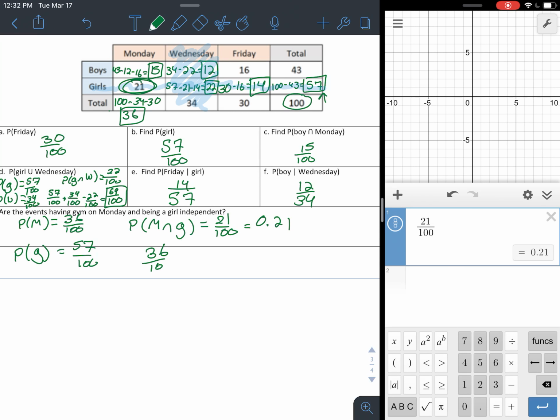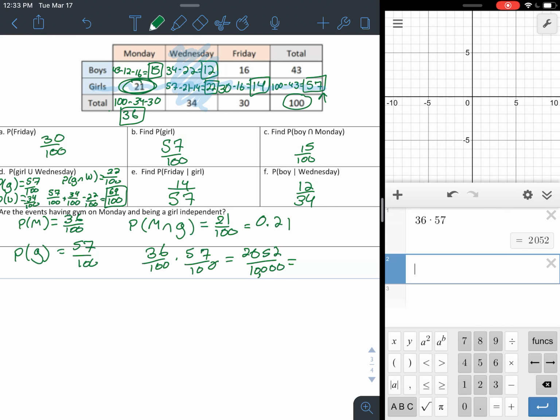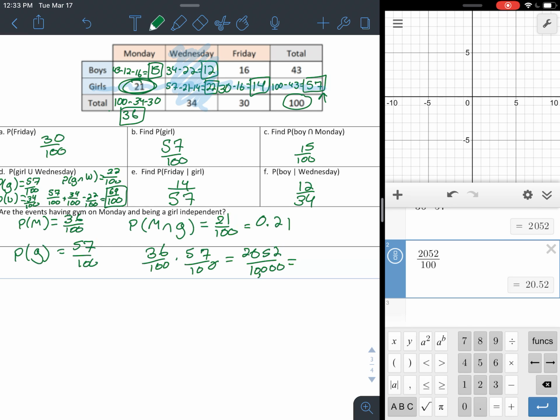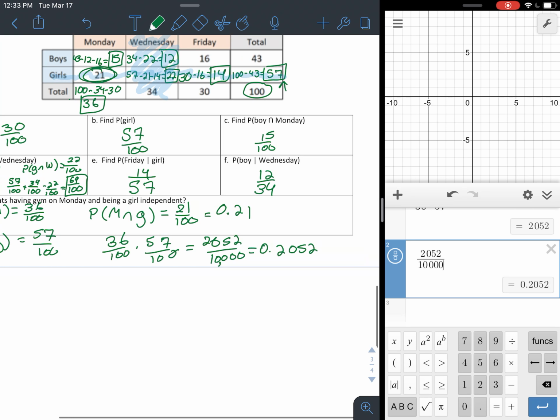And then we have to find 36 over 100 multiplied by 57 over 100, which then we go 36 times 57. That's going to give us 2052 over 10,000. When you do this, guys, it should really just be 2052 divided by 10,000, 0.2052. Again, not equal, so not independent.